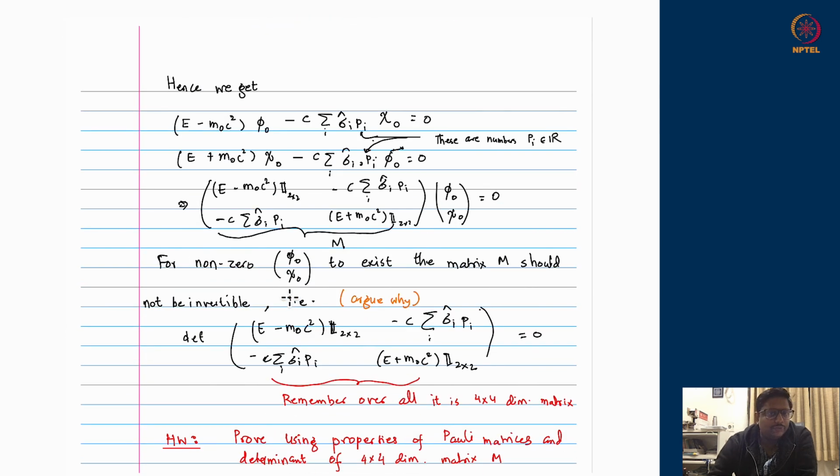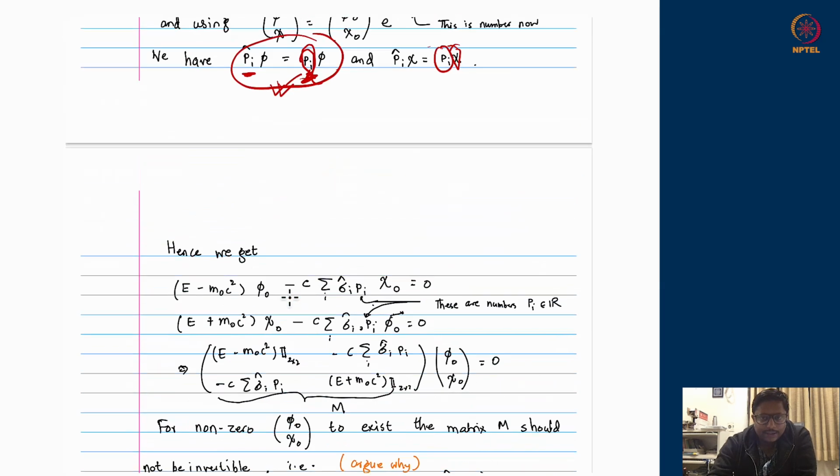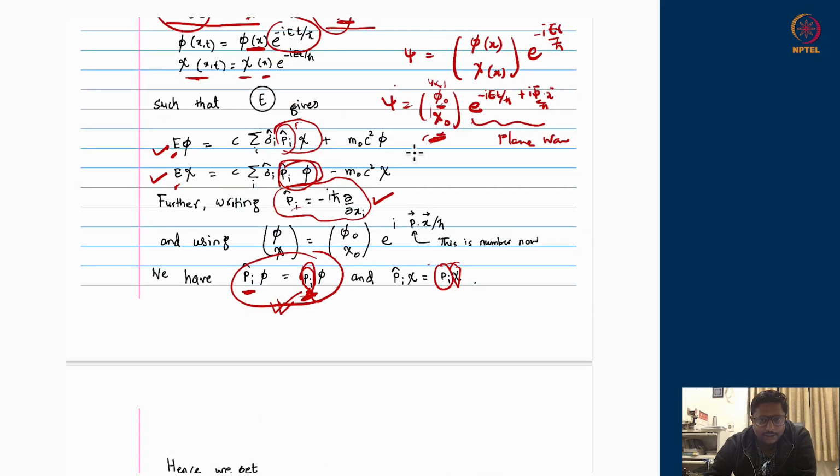So the equation which we got, remember, there was m naught c square appearing on both sides. m naught c square with phi was here, and m naught c square with chi was here. So what we can do is take the m naught c square here, and m naught c square from here, to the left hand side.